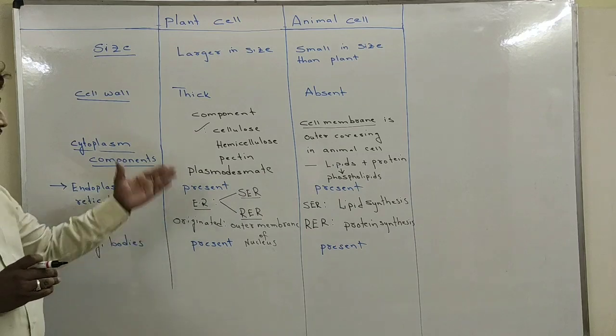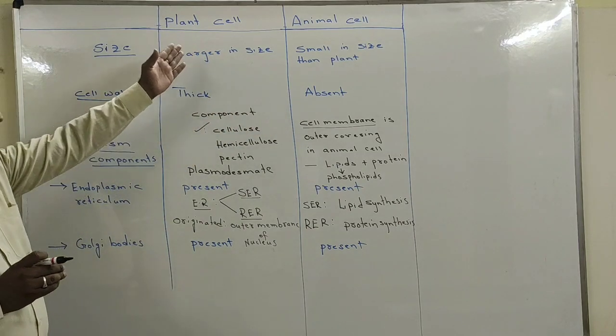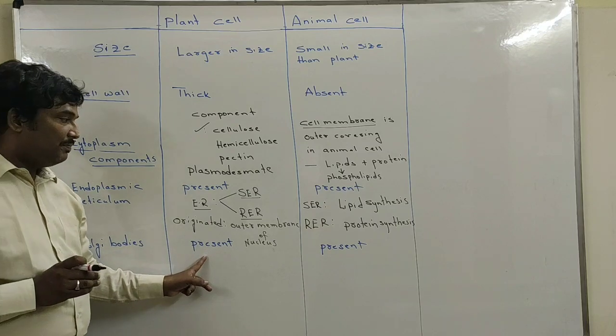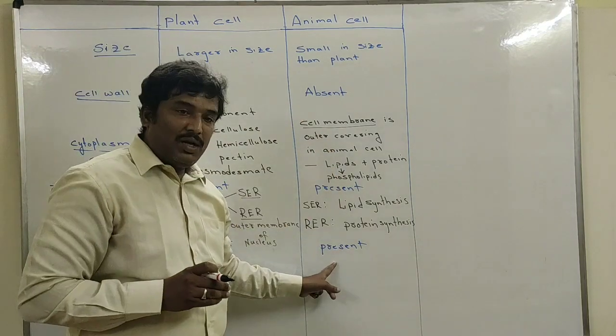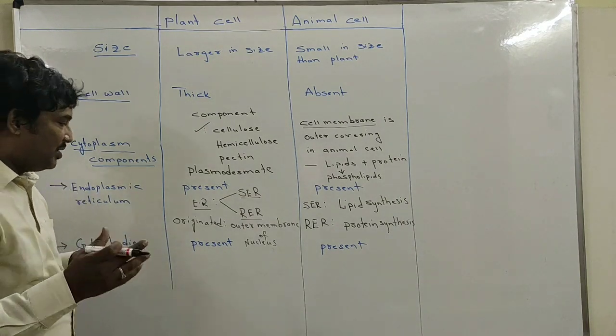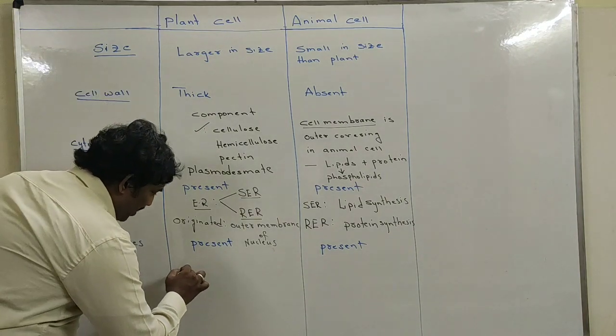Since we are discussing the eukaryotic cell and the difference between plant and animal cells, in both the plant cell as well as the animal cell, Golgi bodies are present. What is the main function of the Golgi bodies? In the last class we were discussing Golgi bodies, the same thing.